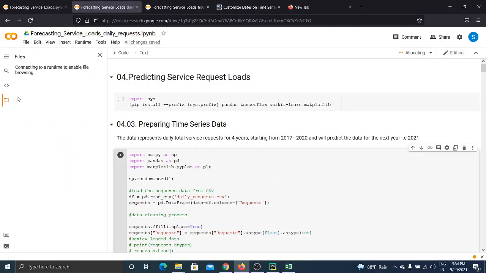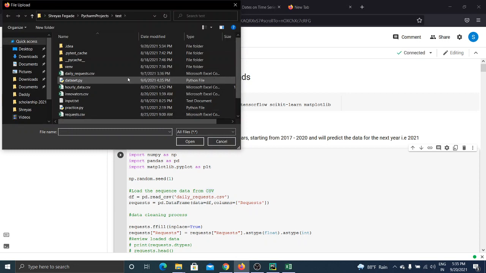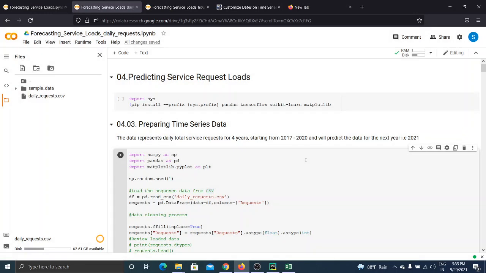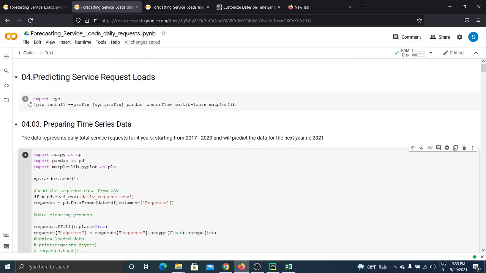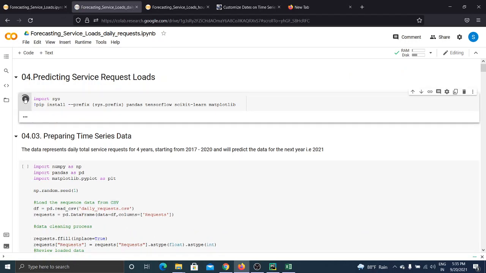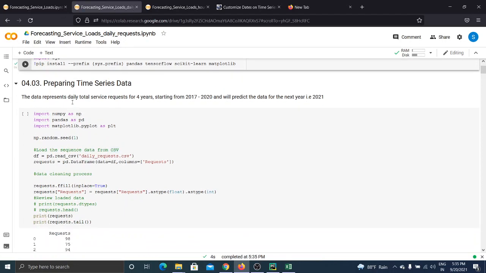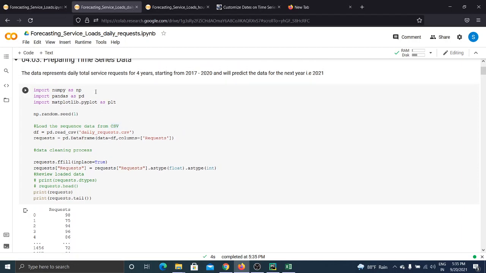So first of all, import our CSV file here. Daily requests. Okay, the file is imported successfully. We can also see that correct file is uploaded. Yes, correct file is uploaded. So first of all, install all the libraries that are required. Okay, libraries are installed. Then here we are importing the libraries like NumPy, Pandas and Matplotlib for plotting the graphs.